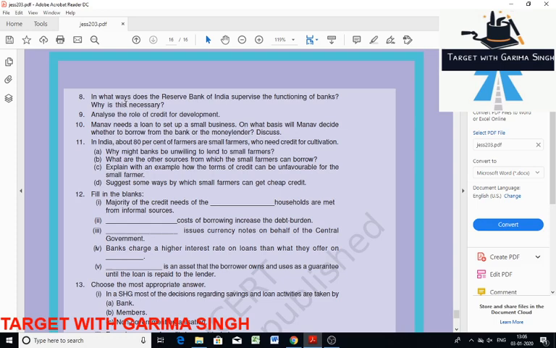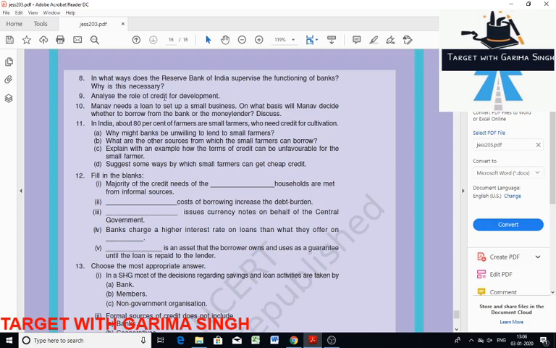Then the commercial banks have to submit information to the RBI on how much they are lending, to whom, and at what interest rate, etc. So this is necessary to ensure equality in the economy of the country and protect especially small depositors, farmers, small scale industries, small borrowers, etc. In this process, RBI also acts as a lender of the last resort to the bank. Actually, these functions you can see in my previous video where I have discussed the 12th class NCERT. So there you can see these things.